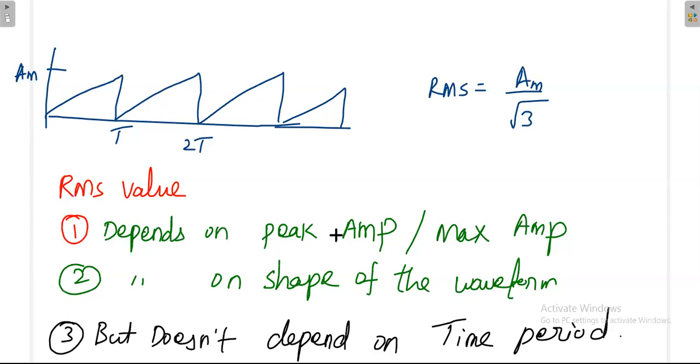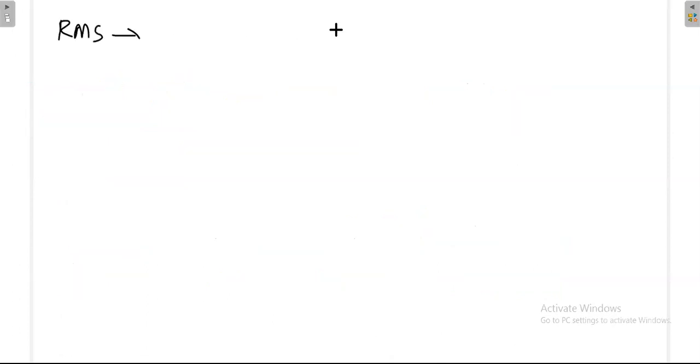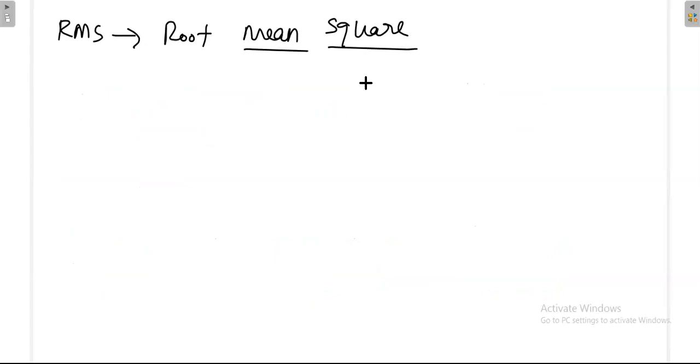So finally we have understood what we got. Now I will measure the RMS value. Finally, it depends on the maximum amplitude and also the shape of the waveform, but it does not depend on the time period. Then what is the RMS value? RMS means root mean square value. First you take the square, then you take the mean, then you take the root.